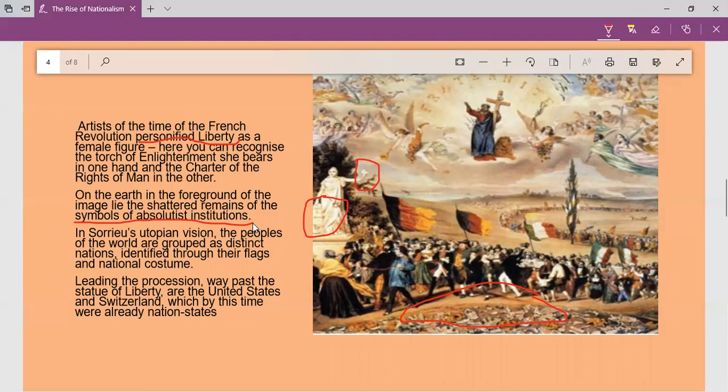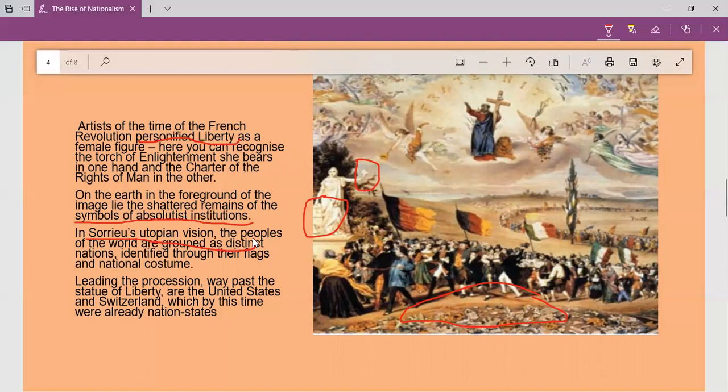So here is the utopian vision of Sorrieu. Utopian vision means the imaginary vision, the imaginary scenes which Sorrieu has visualized. He dreamt of a democratic nation, a different nation. When Sorrieu created this print, a concept of nation was not there.